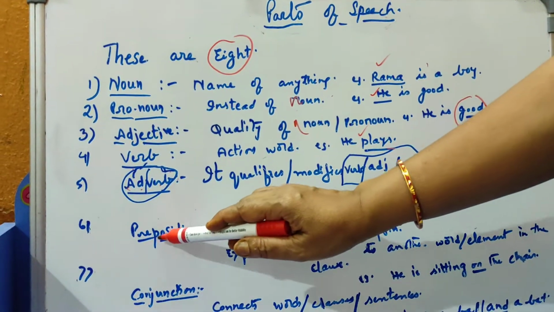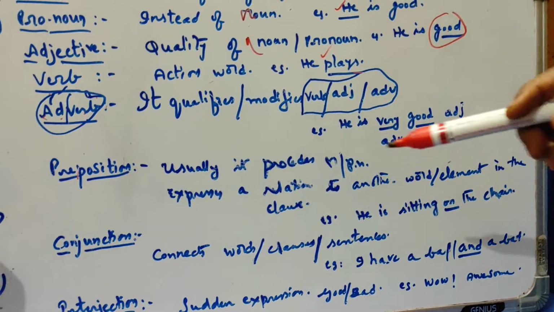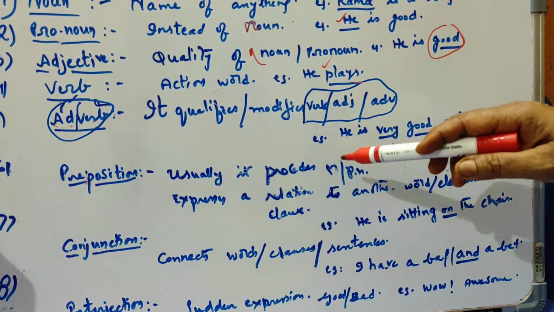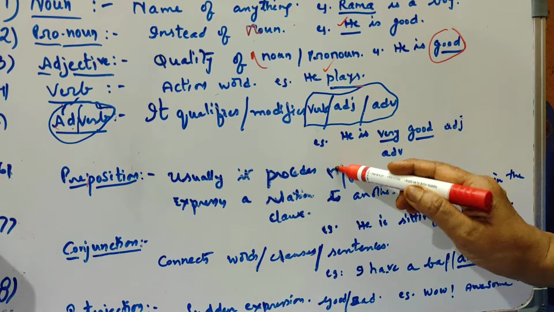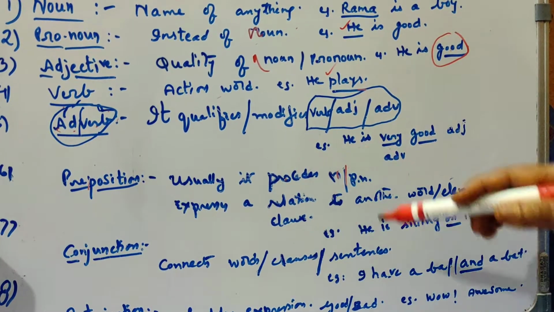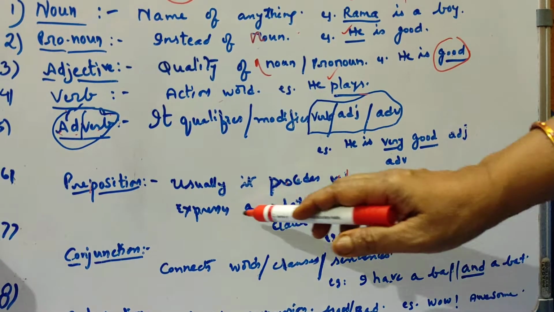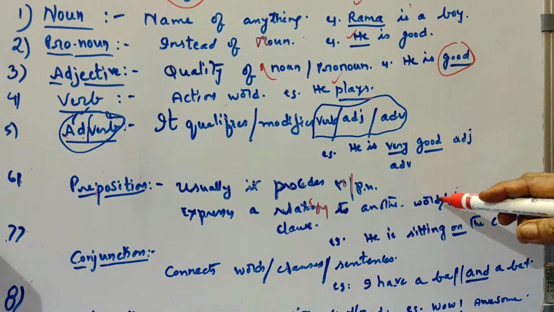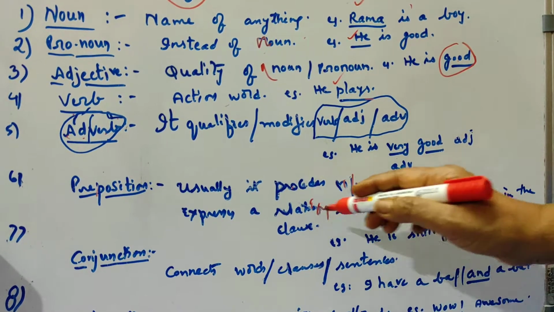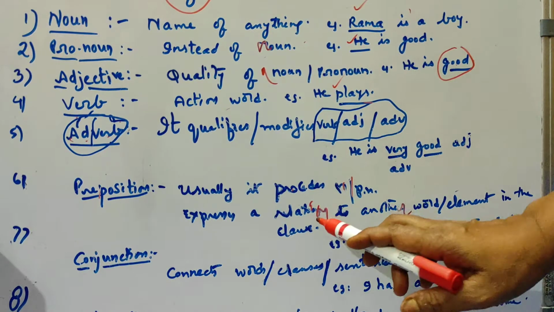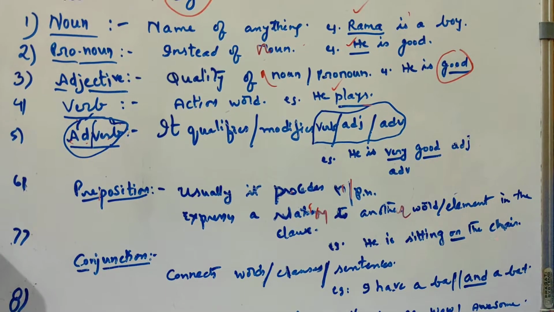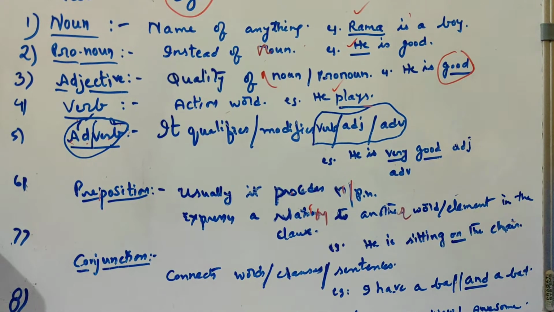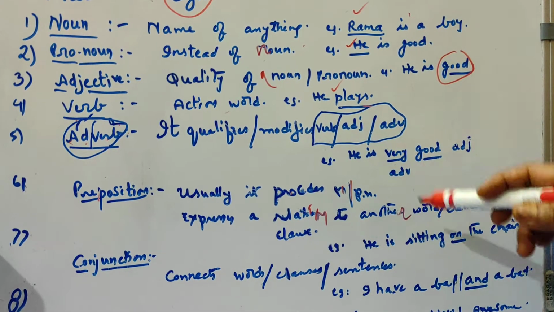And then preposition. Preposition, you cut the word like this. So what is the position here? The position of noun or pronoun. So this preposition usually precedes noun or pronoun. So before noun or pronoun we use this one. Then it expresses a relation to another word or element in the clause. And he is sitting on the chair. Here on, where he is sitting? On the chair. Chair is a noun. Before this, on is used. So on is preposition of the noun.